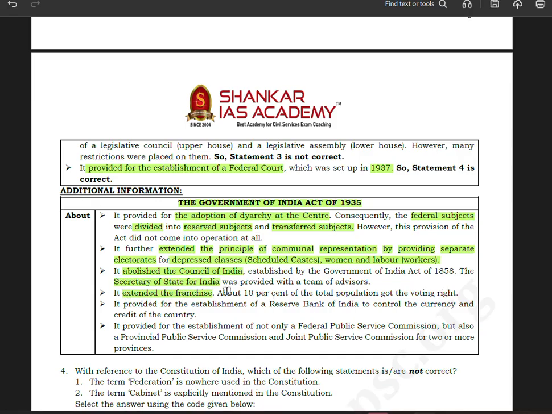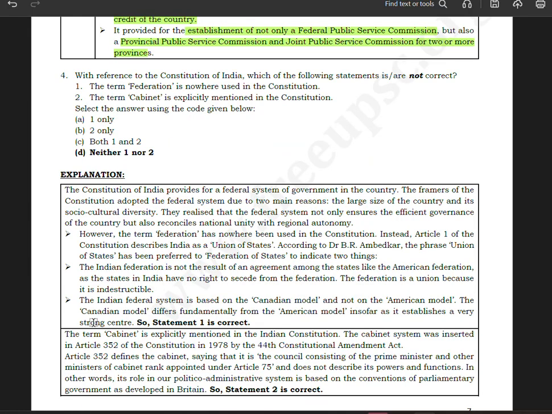It extended the franchise. About 10% of the total population got the voting right. It provided for the establishment of the Reserve Bank of India to control the currency and credit of the country. It provided for the establishment of not only a federal public service commission, but also a provincial public service commission and a joint public service commission for two or more provinces. Okay, so that is the thing. Now let us see next.